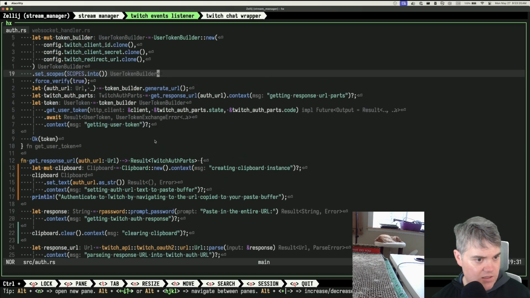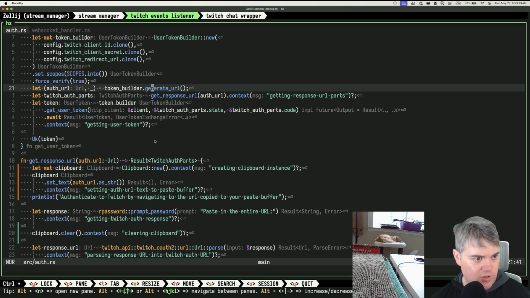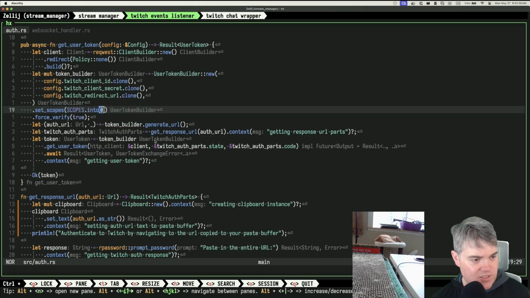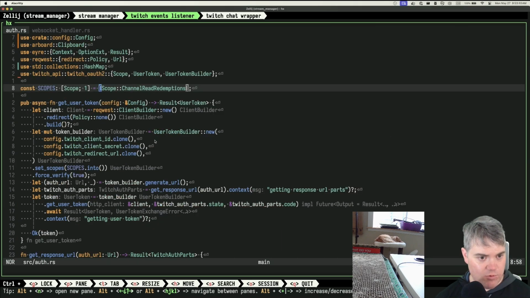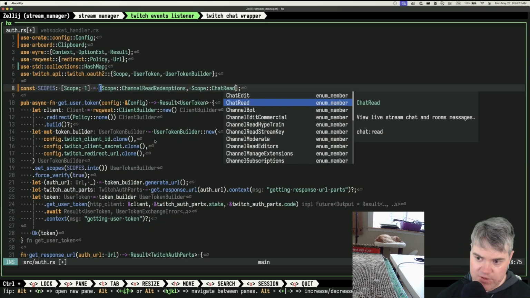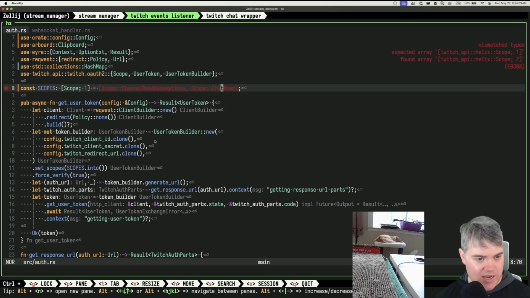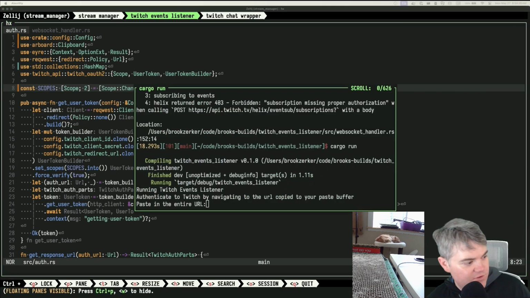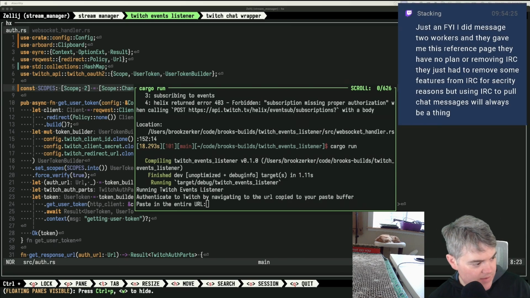So auth URL, generate token. Okay, token builder, generate URL, set scopes into. Okay, scopes, scope channel point redemptions. I also want scope chat message, chat read, view live stream chat and rooms messages. That's probably what it is. Probably that. Mismatch types. Right, because you're now two of them. There we go. View live stream chat and rooms messages.